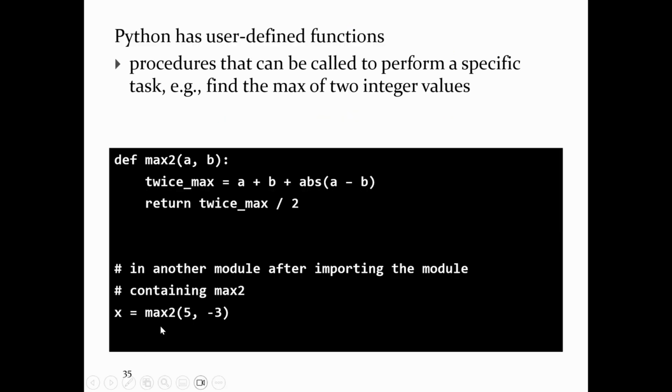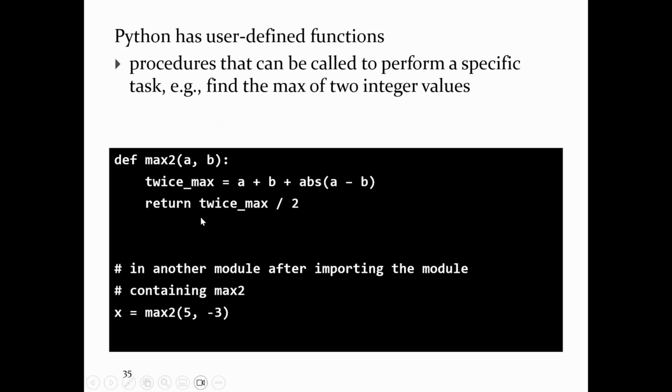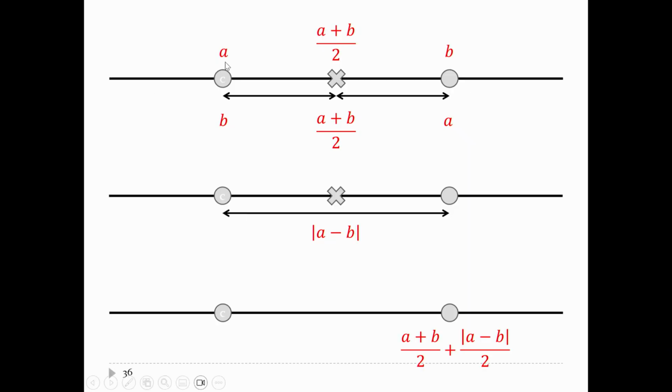Oh, hey, I'm not going to leave you to puzzle it out. There's a picture here. I didn't realize this picture was here. This explains why this works. So what's A plus B? Here's A, and here's B. Now I don't know which one is larger. So imagine this is the real number line. If B happens to be the largest value, then B is over here. If A happens to be the largest value, then it's over here.